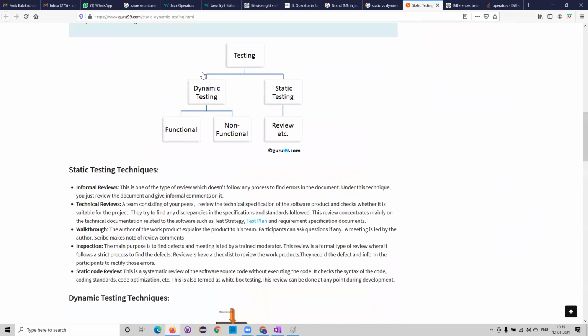Anna asks: exploratory testing, in which testing does it come? See now, whatever other categories of testing there are, they fall into functional and non-functional. Where is regression testing, compatibility testing, performance testing, security testing? All of this will be part of functional and non-functional. Even exploratory, monkey, ad hoc, all of these fall into this.